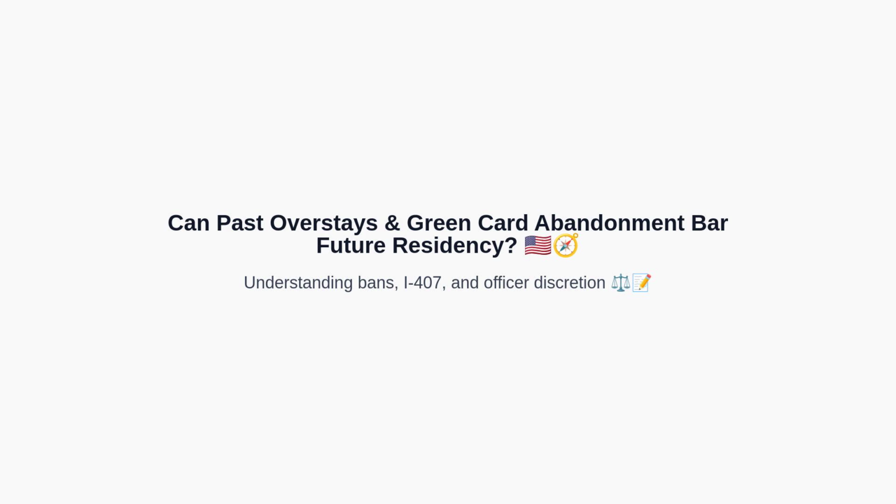Next, we will discuss how overstays and bans operate, how a prior grant of LPR can forgive certain past violations, and what it truly means to file Form I-407 to abandon residency. Then, we will shift to the decisive factor, officer discretion, and how your intent and evidence can make or break the case. Finally, we will provide practical preparation tips, comparisons, and a quick quiz to test your understanding.